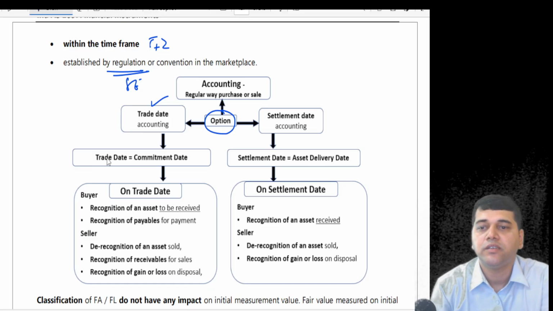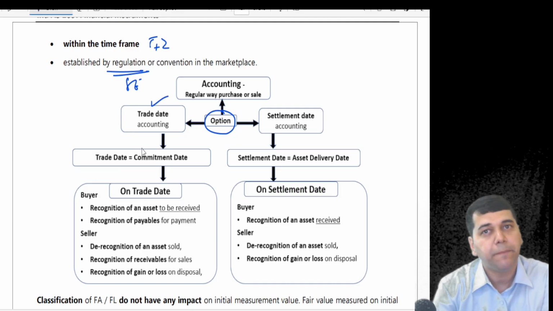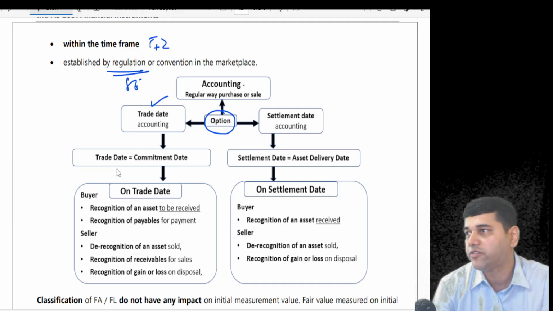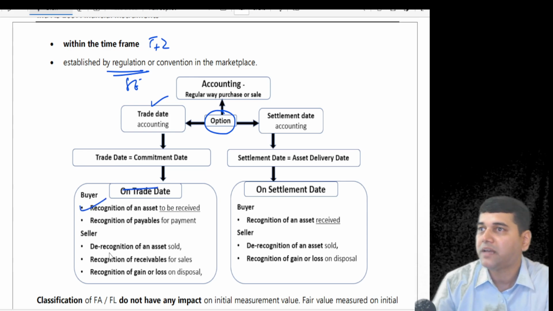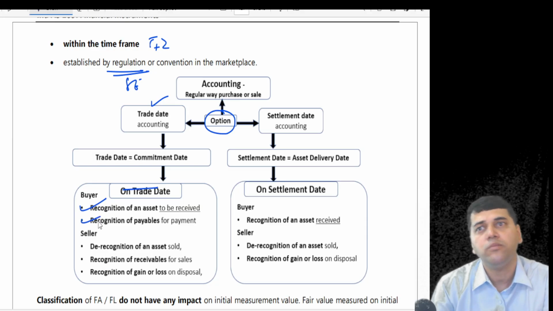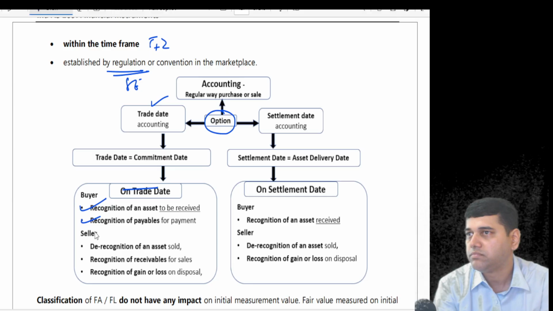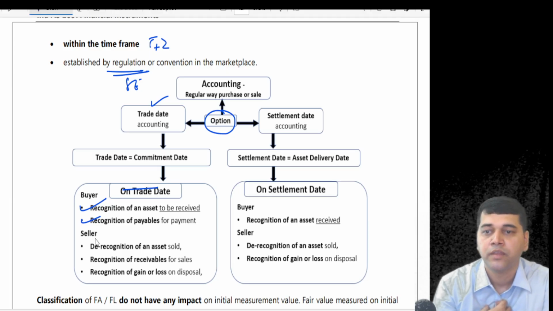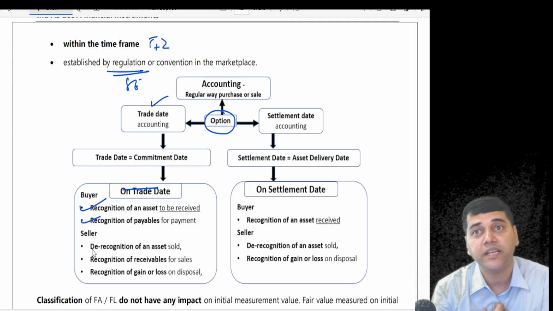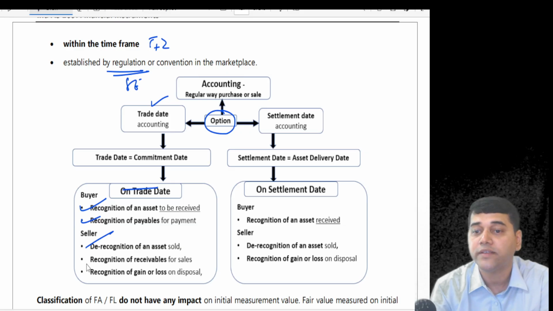That means today you didn't pay cash and didn't receive shares, but you can pass an accounting entry where the buyer recognizes the asset. You debit the shares account and credit the broker or that party's account. Today you didn't receive any shares, but you pass the entry.